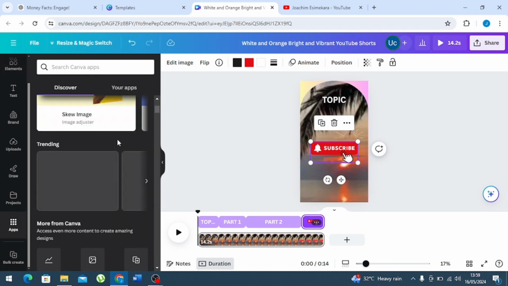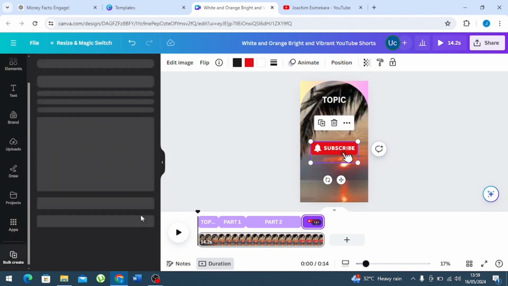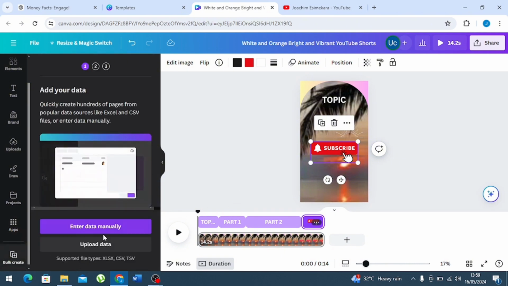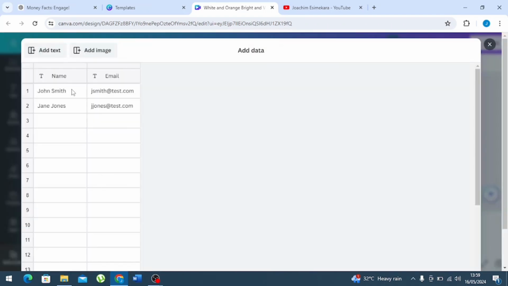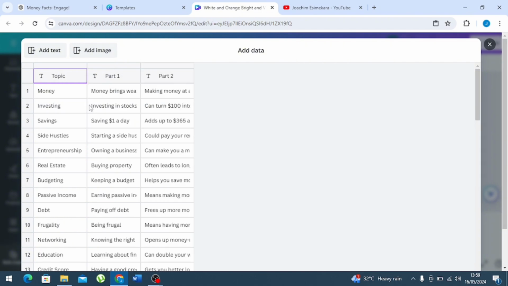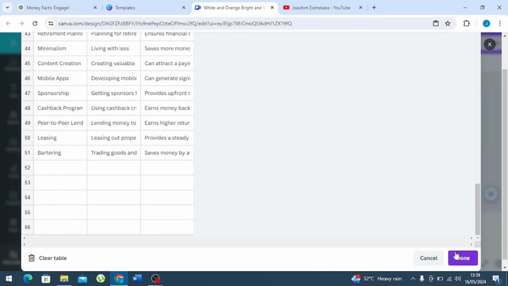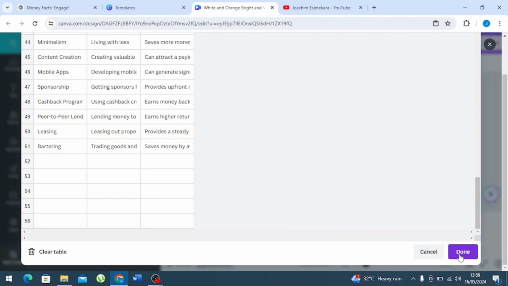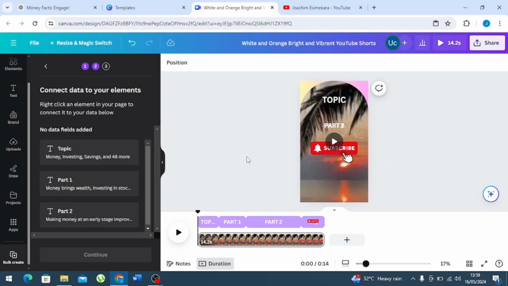Then you have to come down to bulk create. Click on bulk create. Enter data manually. Once you're here, what you want to do is to right click on top of this name and paste. Automatically your old data from ChatGPT will be uploaded to this file. Then you scroll down and click on done. We have saved those data automatically.